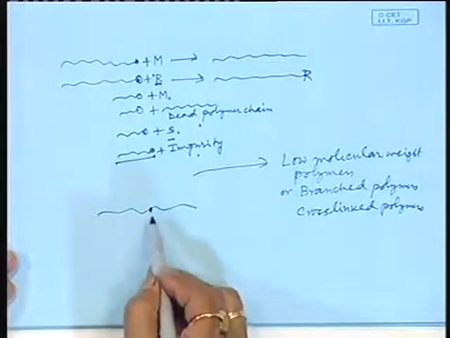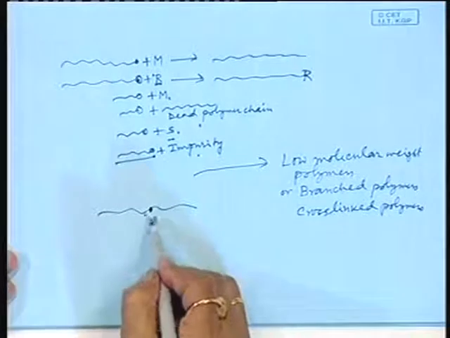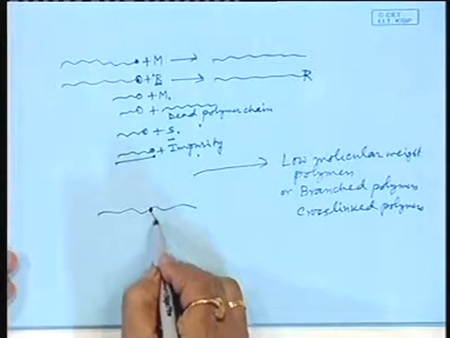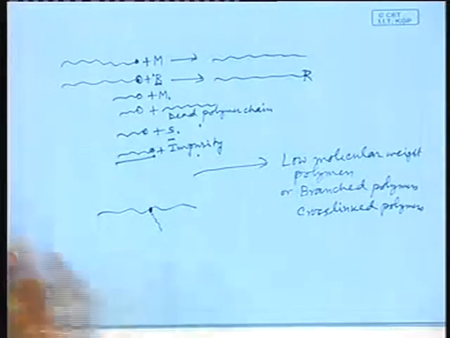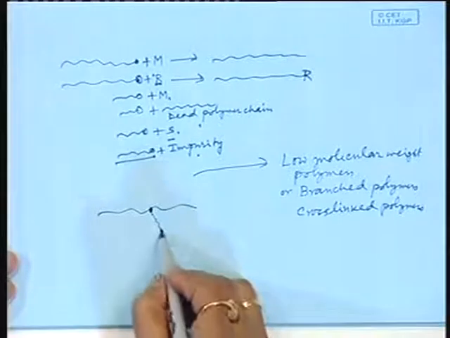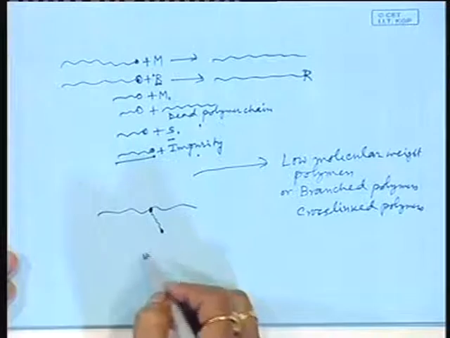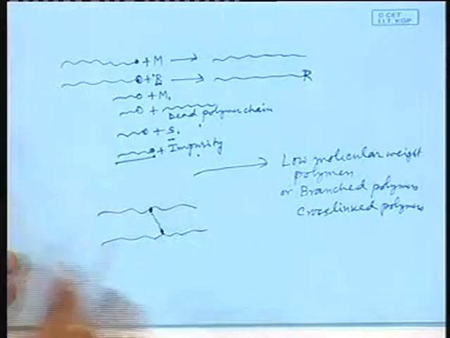Now it is surrounded by monomer molecules, so a side chain starts growing from here. Again it contains an active site over here. Now if this is capable of abstracting one hydrogen from another polymer chain, then gel is formed.